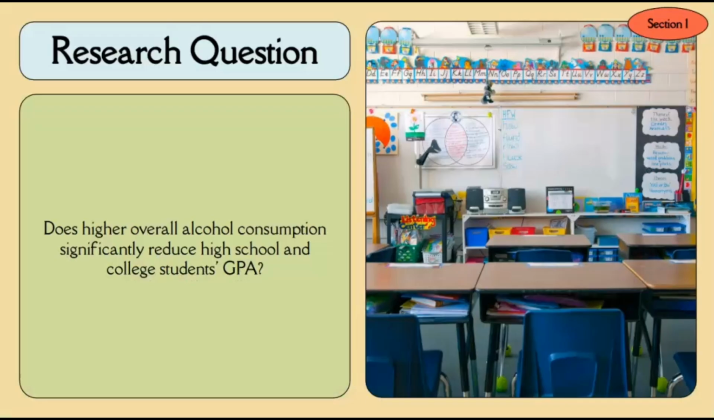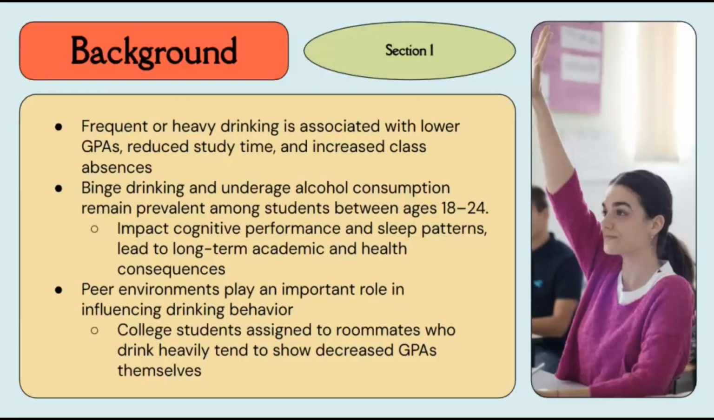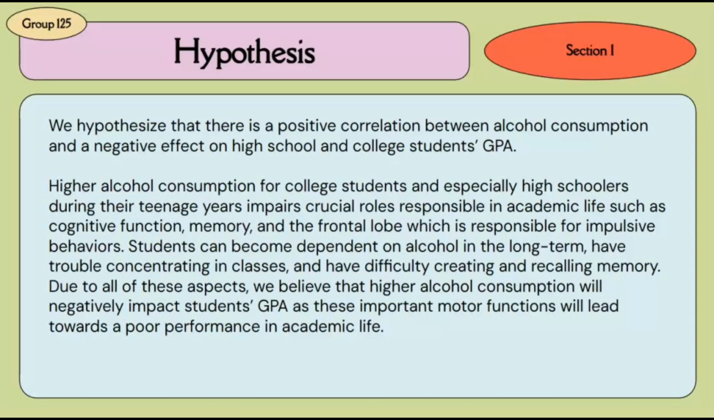Our research question is, does higher overall alcohol consumption significantly reduce high school and college students' GPA? Our background research found that frequent or heavy drinking is associated with lower GPAs, reduced study time, and increased class absences. We also found that binge drinking and underage alcohol consumption is still prevalent among young students, which can lead to long-term academic and health consequences, as well as peer environments playing an important role in influencing drinking behavior, which leads us to our hypothesis, which is that there is a positive correlation between alcohol consumption and a negative effect on high school and college students' GPA.